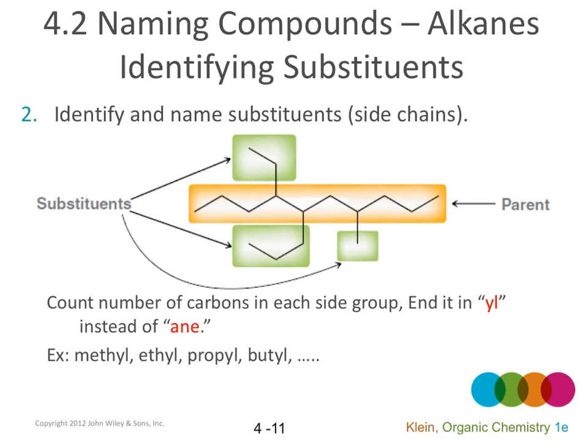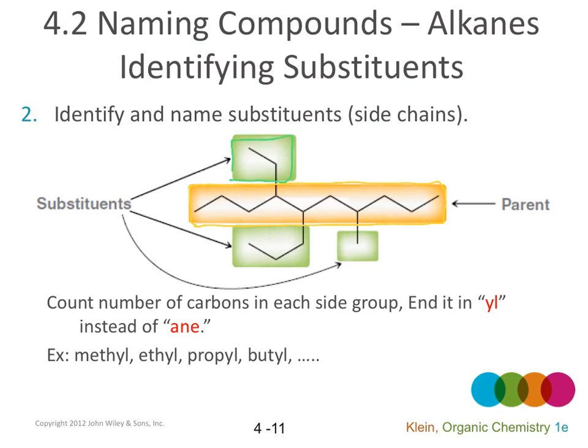After finding the parent chain, we have to identify and name the substituents. Substituents are the side chains. In this molecule, this is the parent chain, and it has 3 substituents.